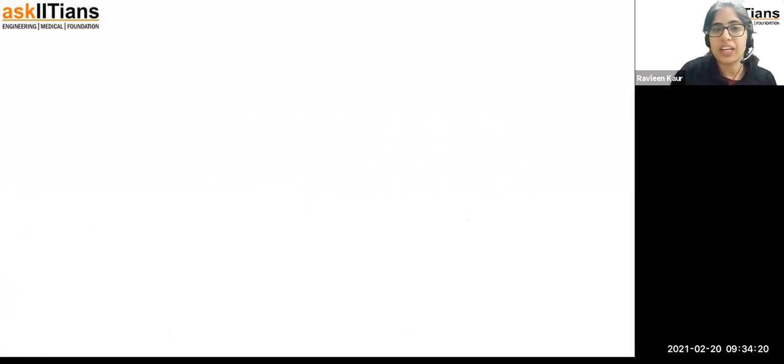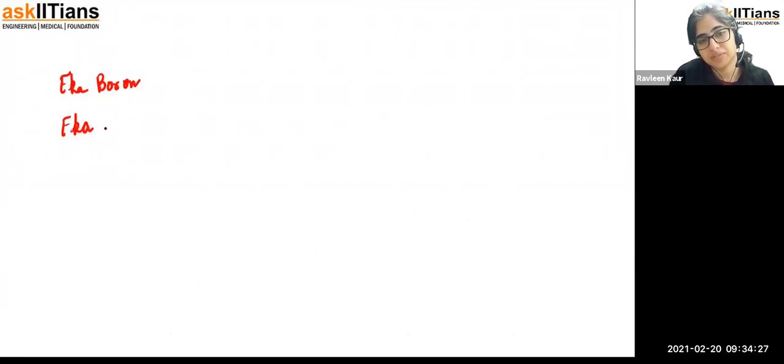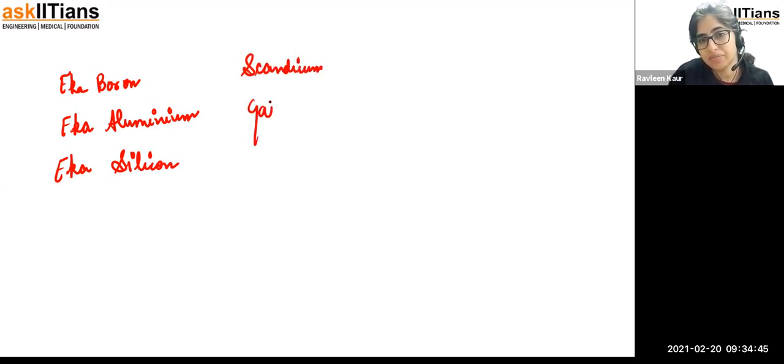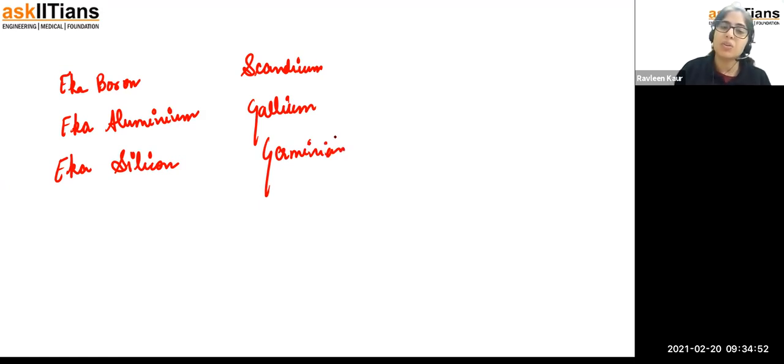Right. So we can see that there is going to be Eka boron, Eka aluminum, and another one is going to be Eka silicon. So Eka boron is called scandium. This is called gallium, and this is called germanium. Germanium. This is similar to the periodic table.